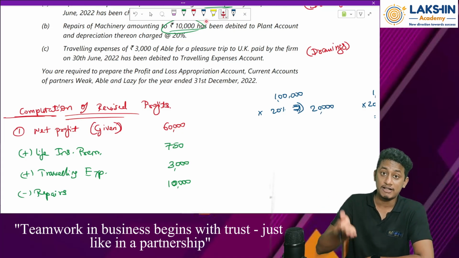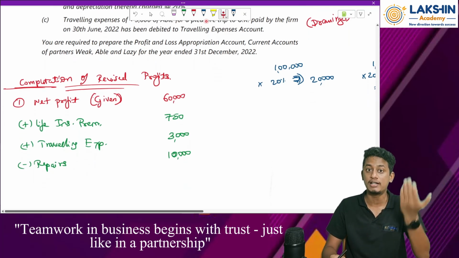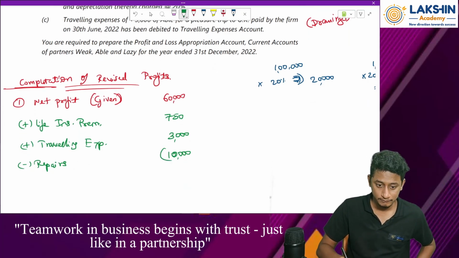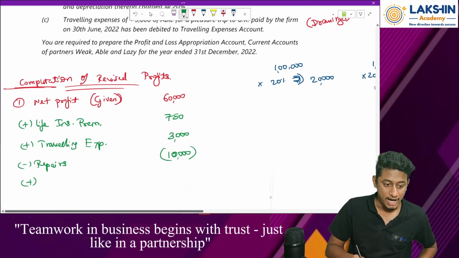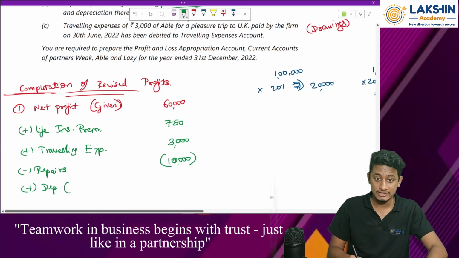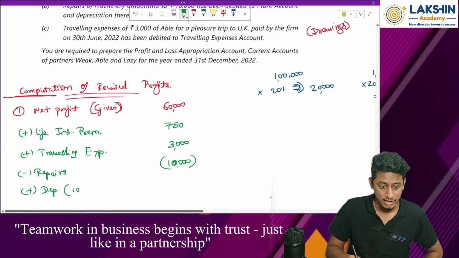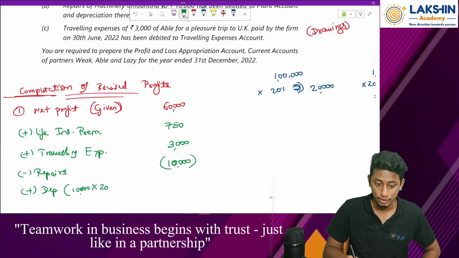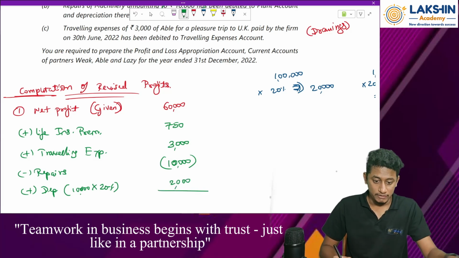Now I am reversing it, and when I reverse it, my profit will increase again. So add depreciation and mention the computation. Remember, always write the computations. 10,000 was the wrong repairs taken to the plant account into 20%, that is rupees 2,000.